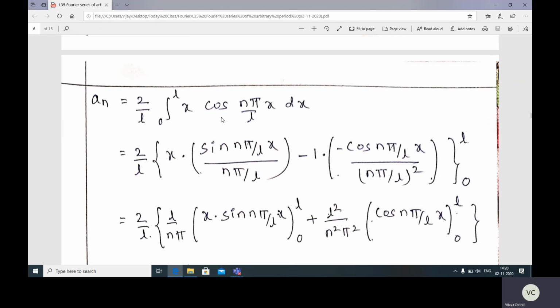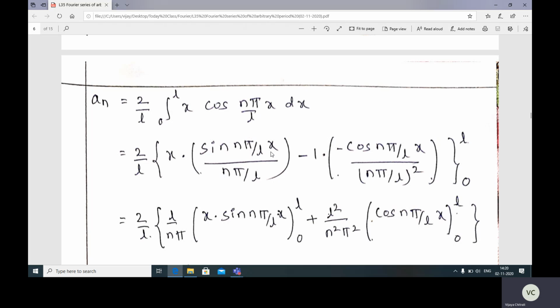Next we want v1. v1 is integration of v. So integration of cos n pi by L x is sin n pi by L x divided by n pi by L, and derivative of this x is 1, and integration of v1 is v2. So integration of v1 is integration of sin n pi by L x divided by n pi by L. So here 1 upon n pi by L, you take it outside.